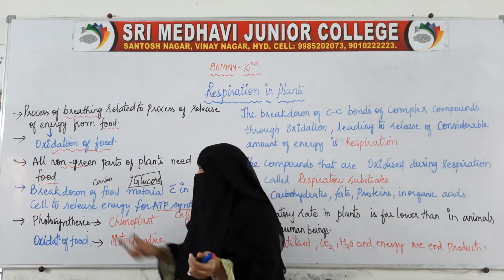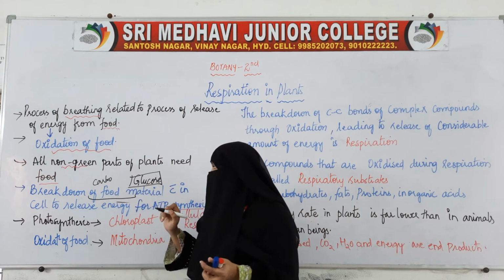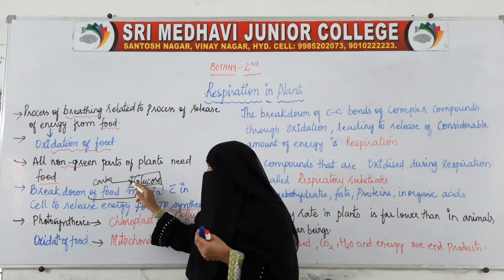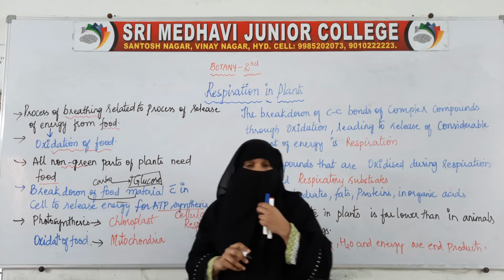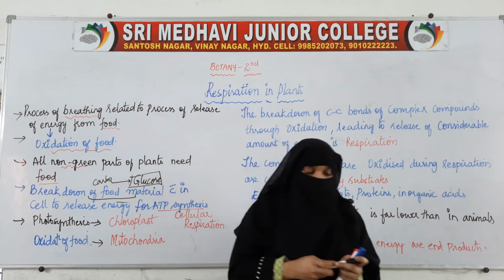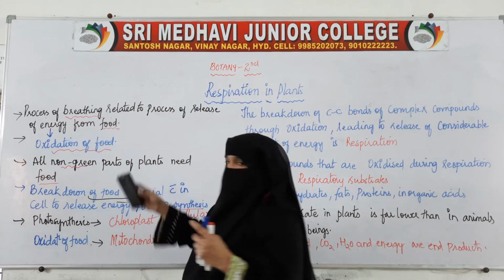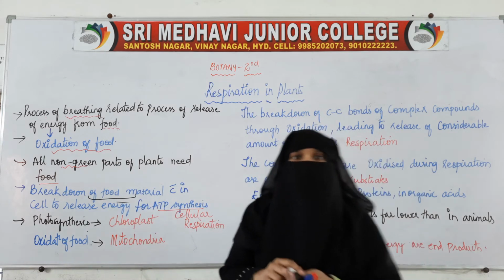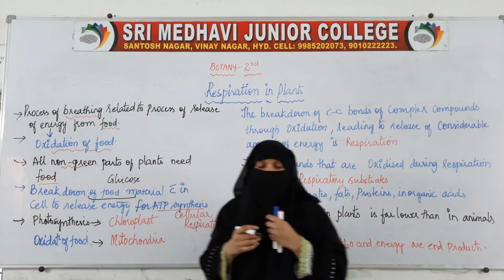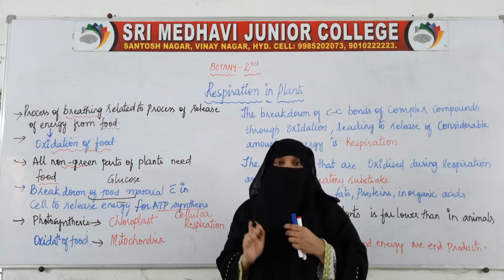So this breakdown of food material, from carbohydrates to glucose, takes place during digestion. Okay, let us leave this process; I will give you another example. Glucose is the digested food material. Carbohydrates are digested in the form of glucose, and that glucose needs to be further broken down.